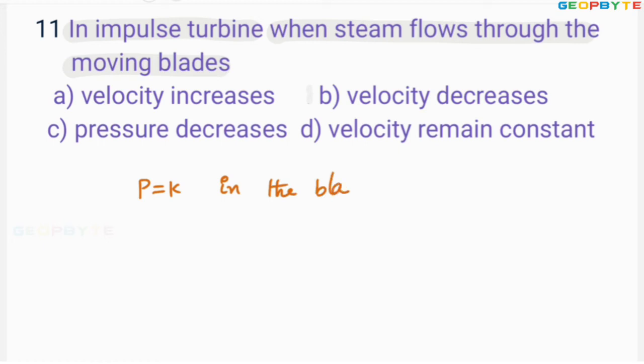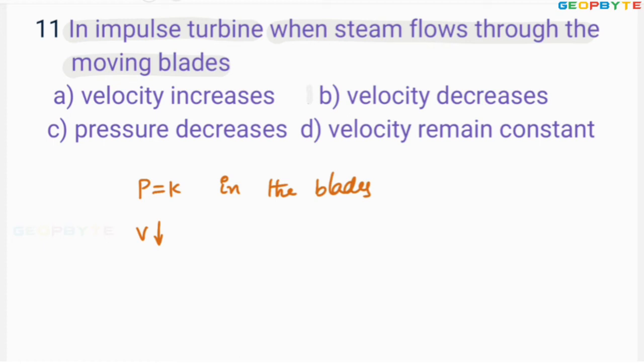Pressure of the steam remains constant, but velocity of the steam decreases. While the steam is expanding over the turbine blades, the steam is losing the kinetic energy. The steam is losing the kinetic energy means velocity of the steam decreases. That loss of kinetic energy is converted to mechanical energy. Therefore, velocity of the steam decreases.